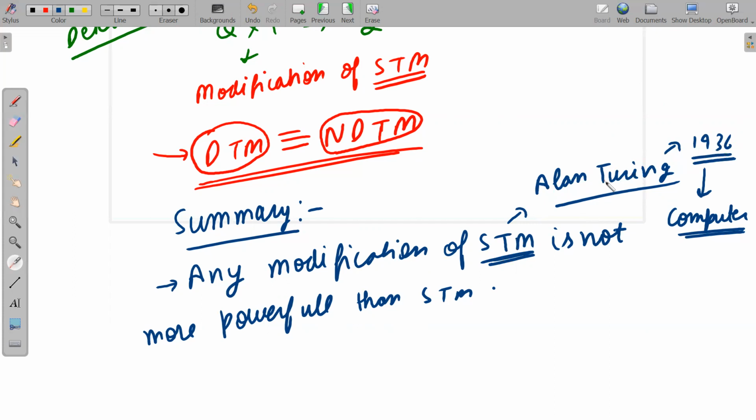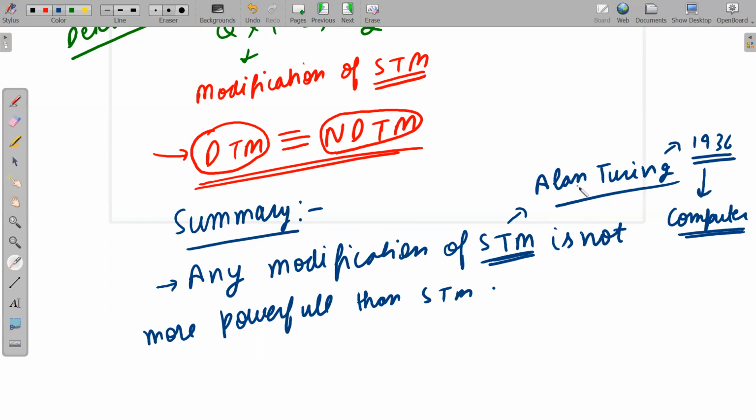Isn't it amazing? In 1936, Alan Turing invented the machine and named it a computer, when nobody knew what exactly a computer was. Around 1946, about 10 years later, the Turing machine was implemented mechanically.